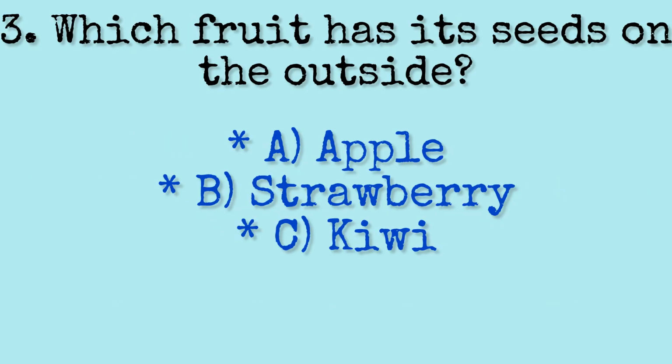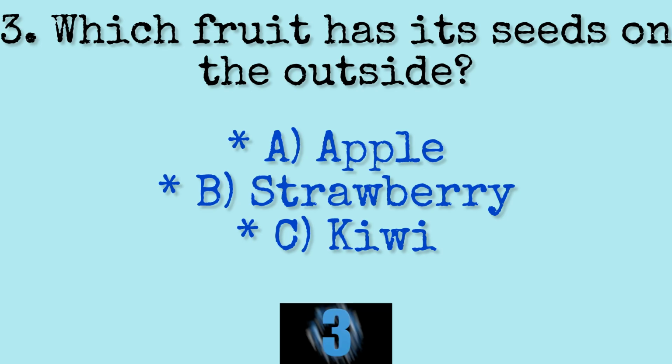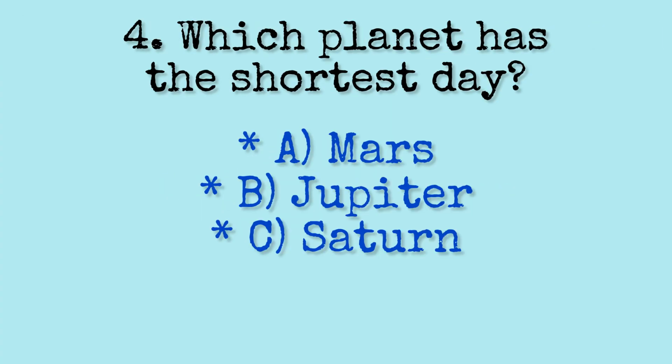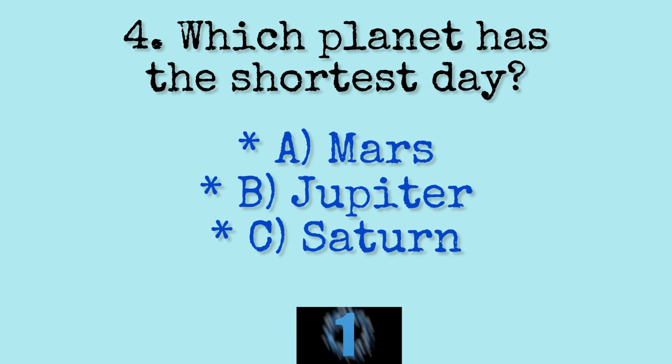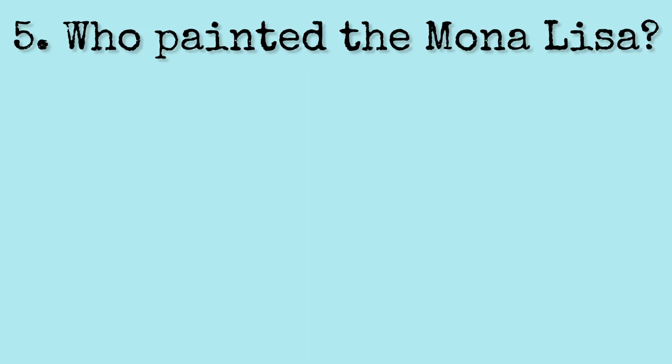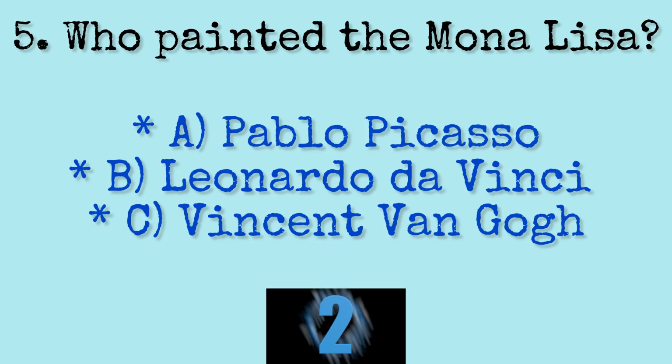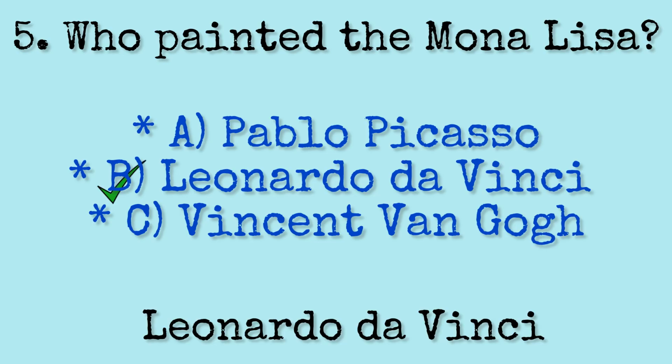Question 3. Which fruit has its seeds on the outside? Strawberry. Question 4. Which planet has the shortest day? Option B. Jupiter. Question 5. Who painted the Mona Lisa? Option B. Leonardo da Vinci.